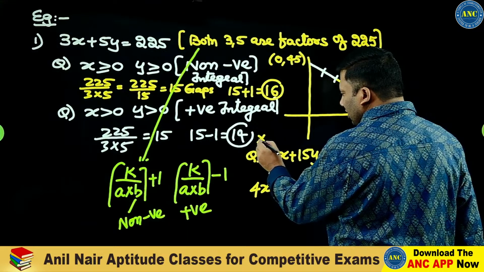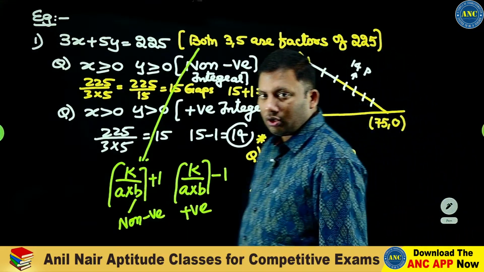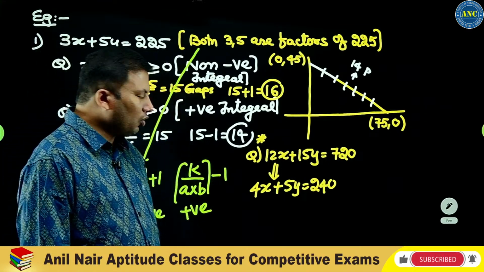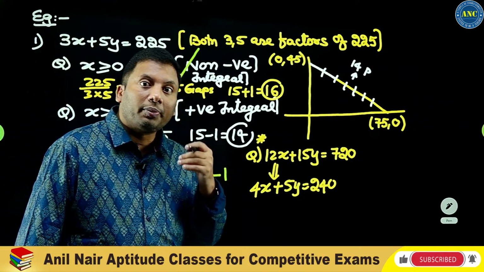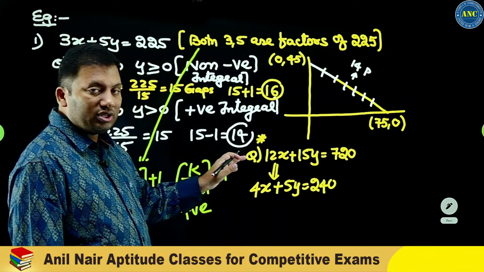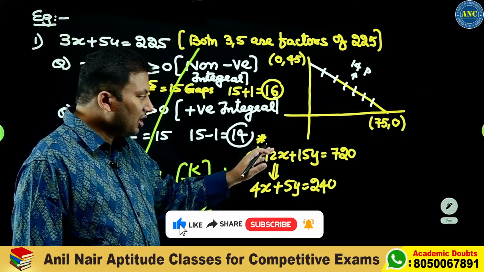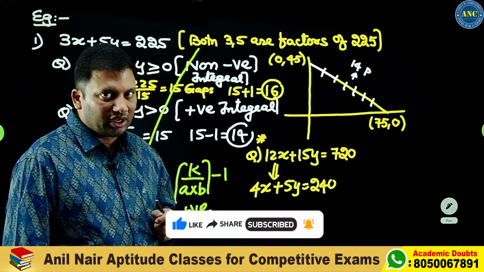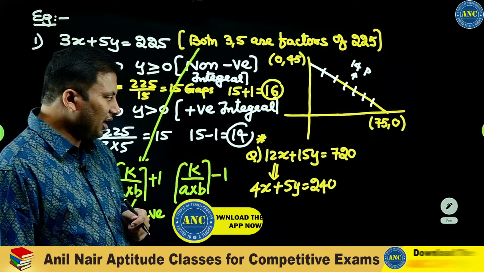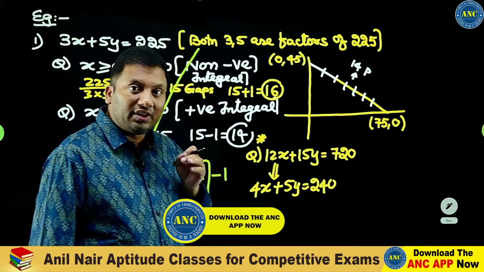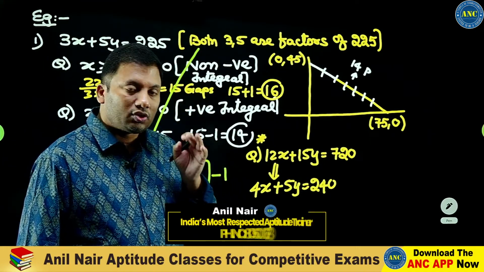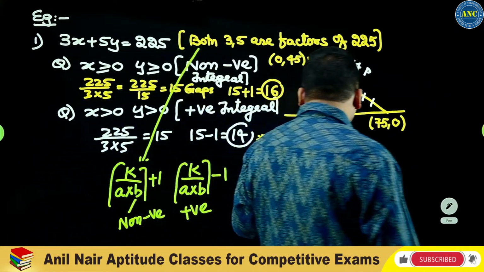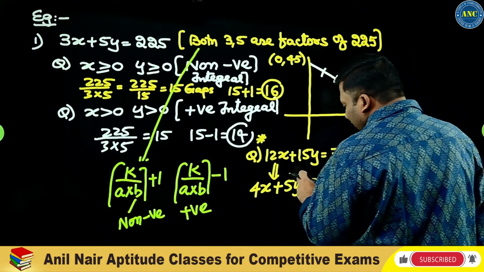If the coefficients of x and y are not co-prime to each other, make them co-prime to each other. Otherwise your answer will be incorrect. You will do 720 by 12 into 15, 180, which will be a mistake. I hope the idea is clear. Make the coefficients of x and y co-prime. Take the factor common in both left hand side and right hand side. Now 4 is a factor of 240, 5 is a factor of 240.